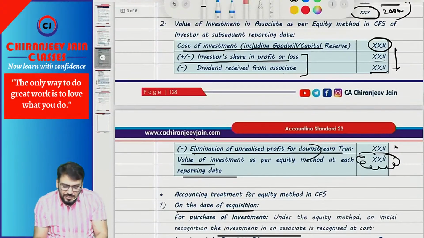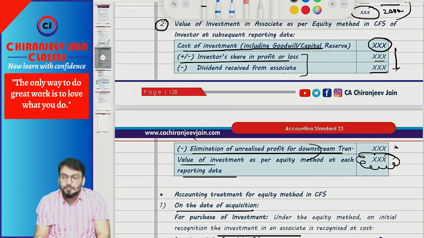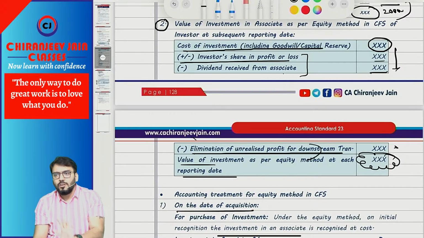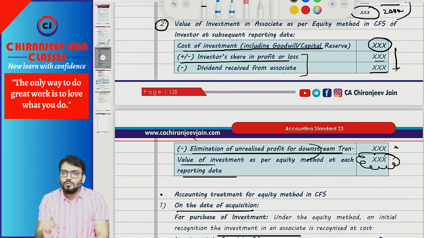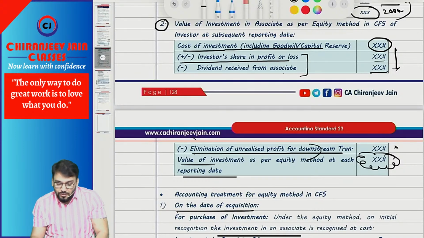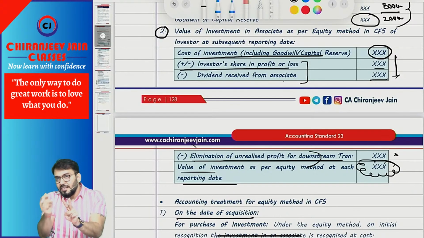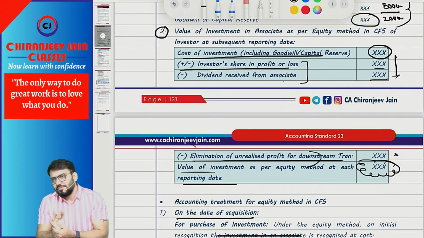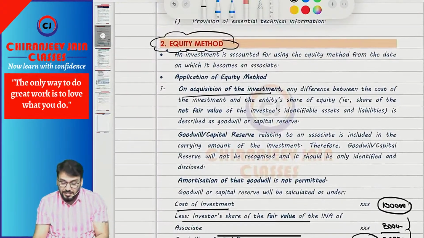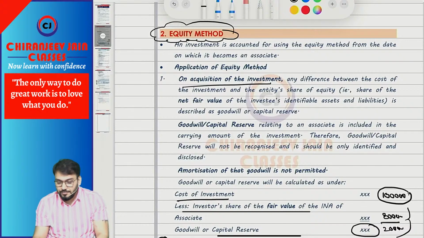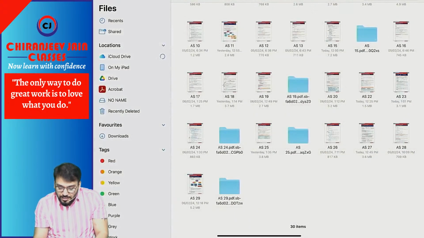So in this, only this statement is very important. There are a few questions given in the ICAI study material that you do for revision purposes. Out of that, one question they will ask in the exam. From this chapter, a question can be asked. Between AS 23 and AS 27, I feel AS 23 is more important from the exam point of view. AS 27 they may or may not ask. It may be asked, because don't take everything for granted. I think all chapters are done.